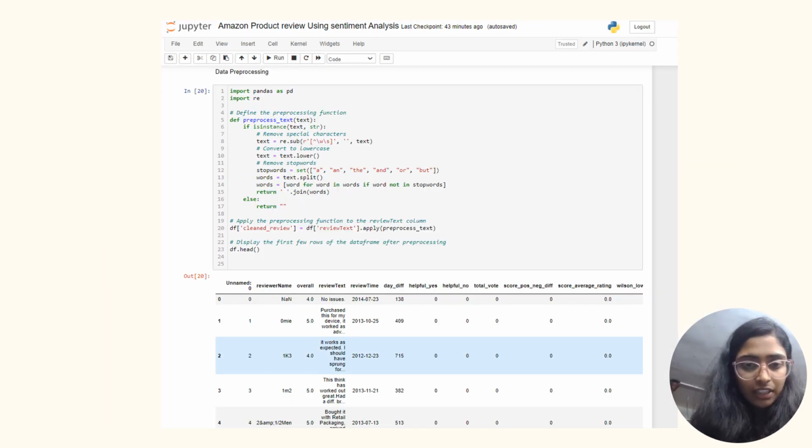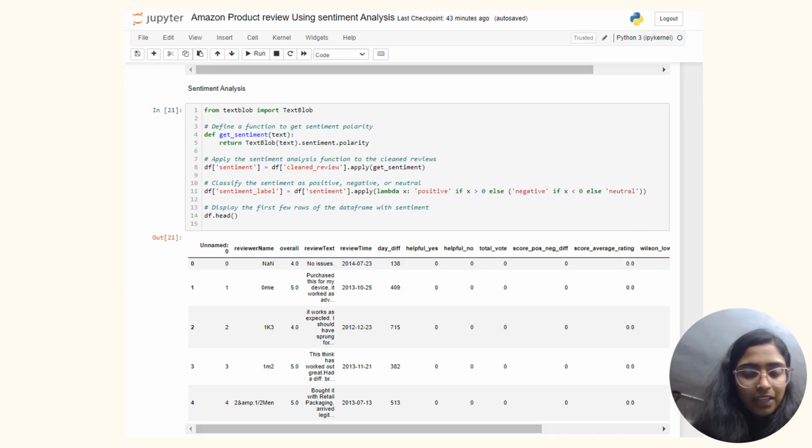The next step involves data pre-processing. We have already discussed this: we'll do tokenization, remove HTML tags, remove stop words, and also perform lemmatization, which will reduce the words to their root form. Here you can clearly see we perform tokenization and everything, removing stop words such as 'and', 'the', and 'a'. We have performed this for the Amazon product reviews data set, and for the review text column we have updated it.